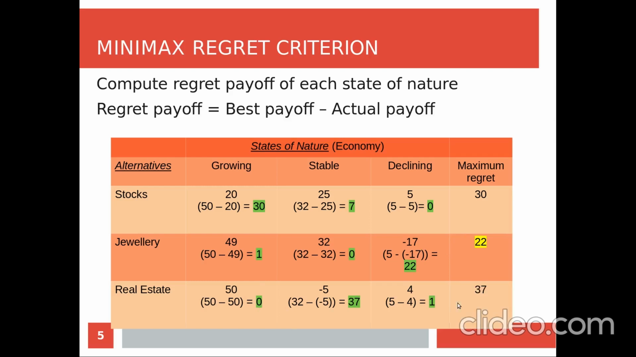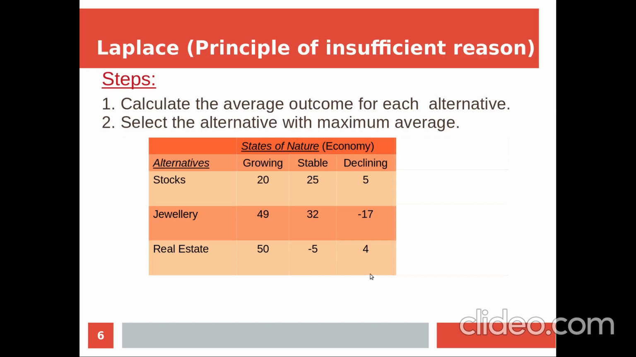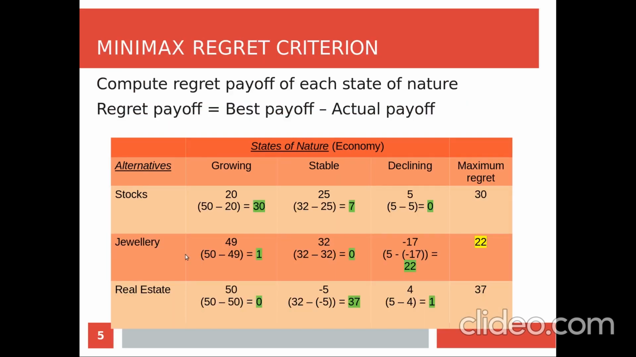So after finding the maximum regret of each alternative, we select the minimum value of maximum regret, that is minimax, so minimum of maximum regret. So here the minimum of maximum regret is 22. So in that case the decision taken by the decision maker is to select jewelry as the best place to invest the money.